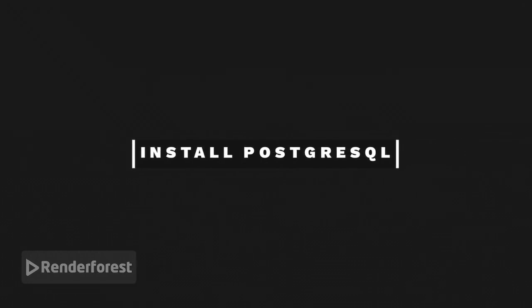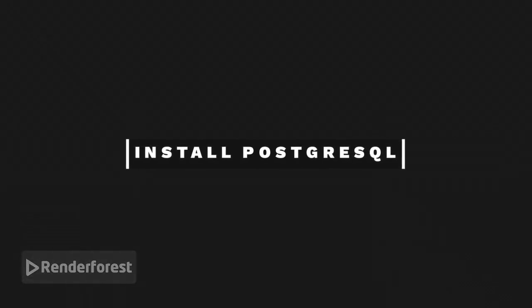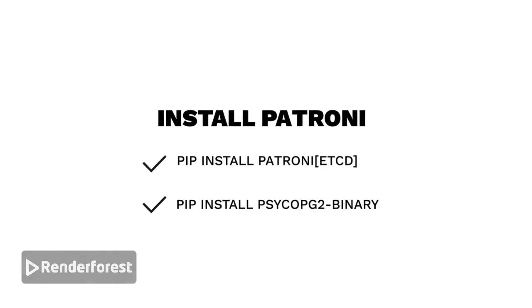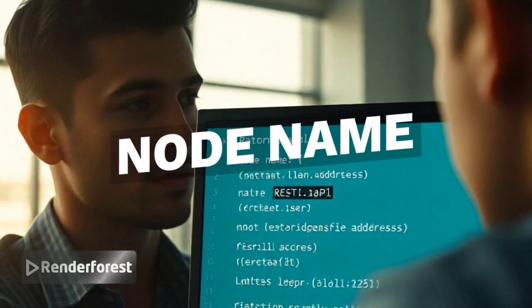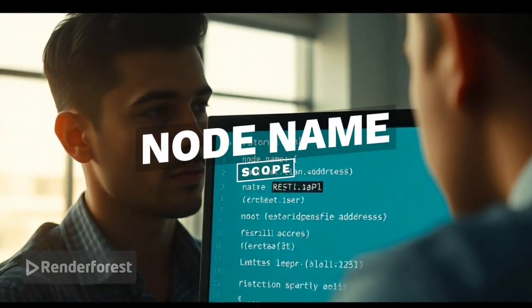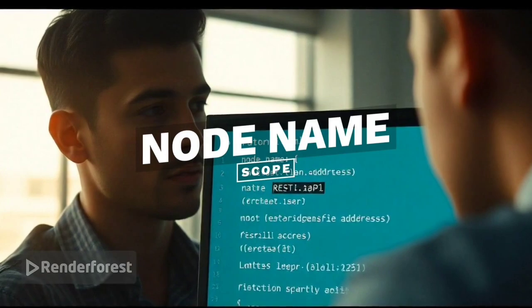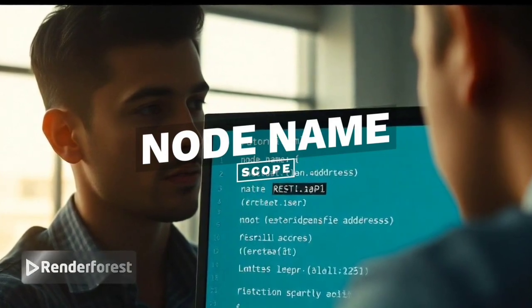On each node, install PostgreSQL with sudo apt update and sudo apt install postgresql postgresql-contrib. Install Patroni with pip install patroni[etcd] and pip install psycopg2-binary. Configure patroni.yml. Set the node name, scope, REST API addresses, data directory, and replication user.